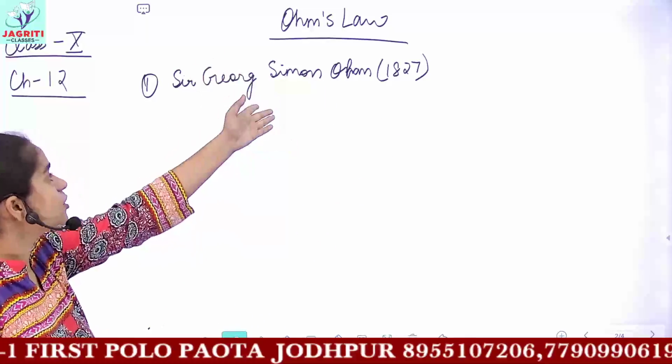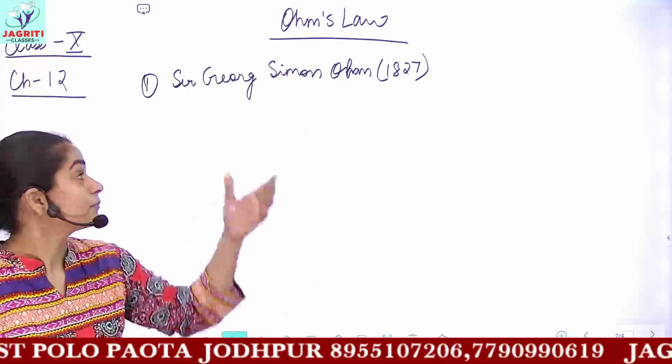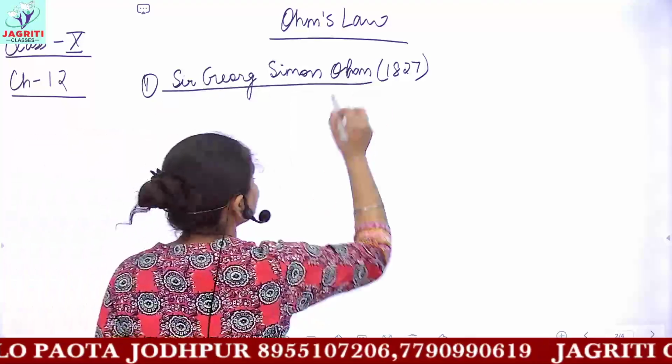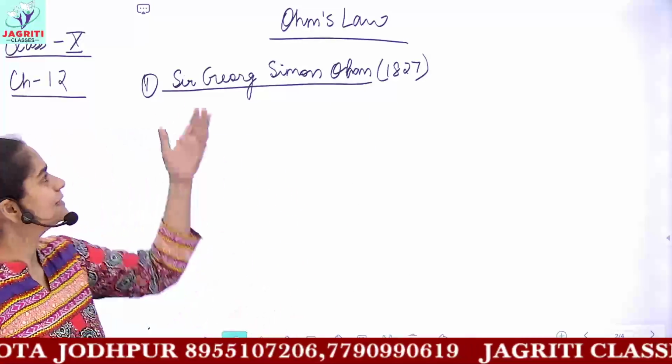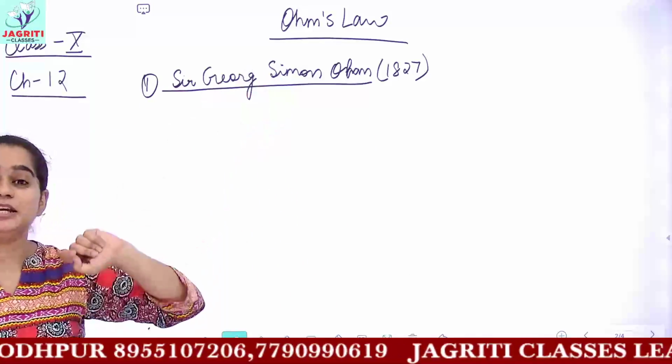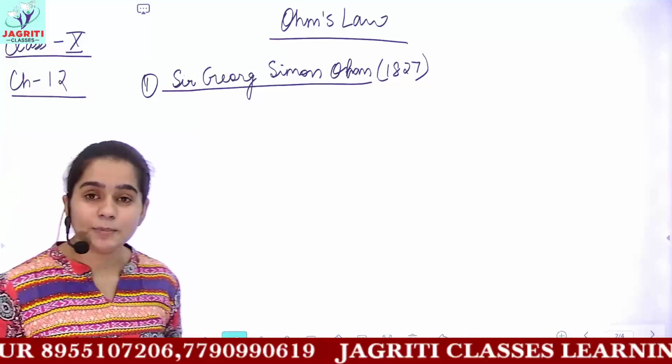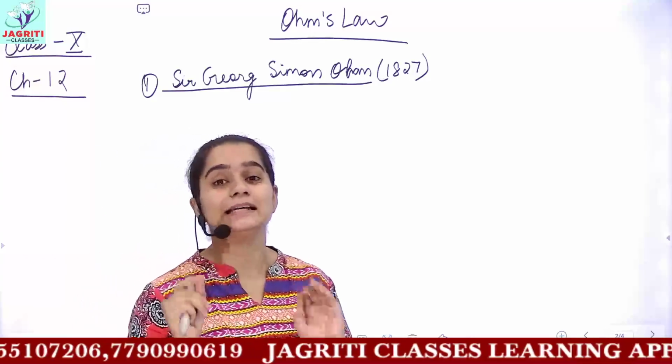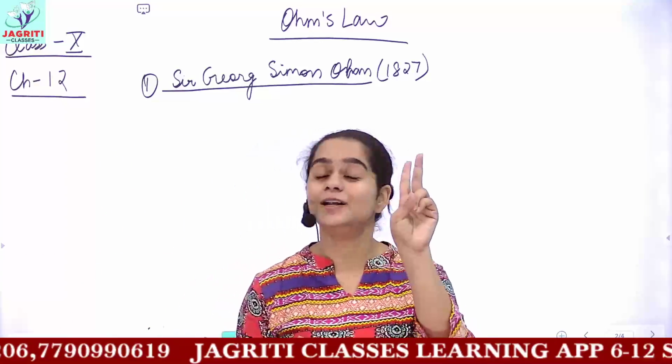Because it was proposed by Sir George Simon Ohm, it has the same name. But what do we actually mean by a law? Ohm's law means he proposed a mathematical relationship between two physical parameters.